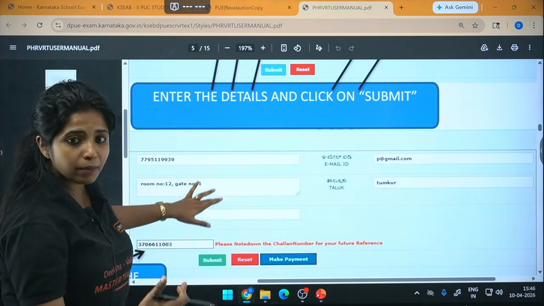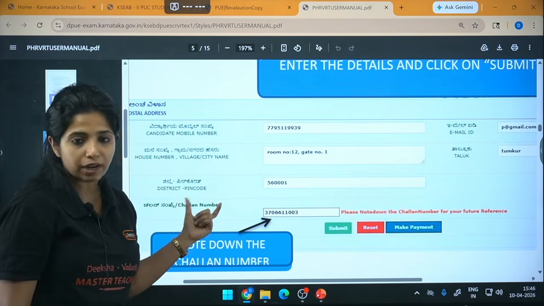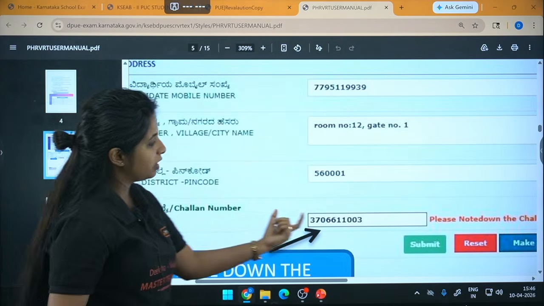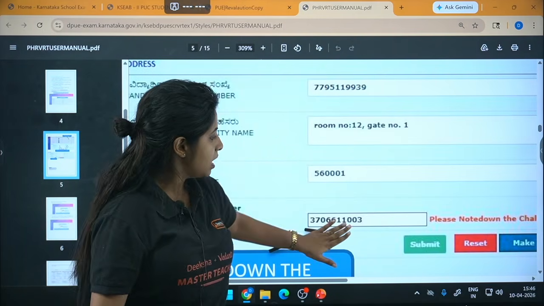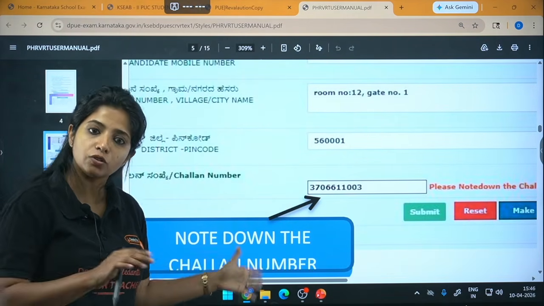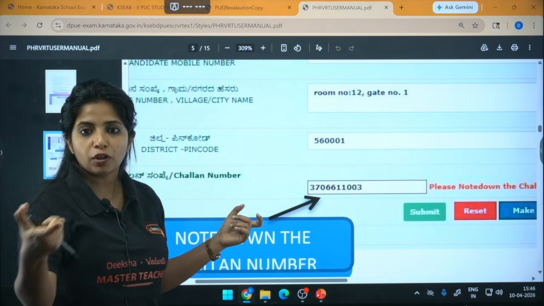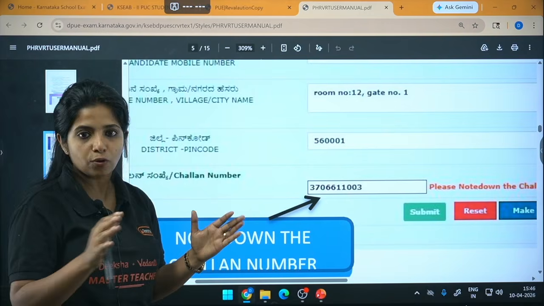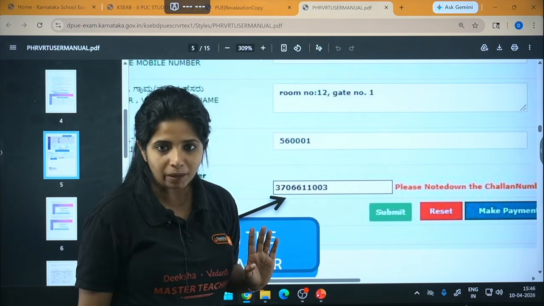Once you click on the submit button, one more thing appears, and that is the challan number. It will be generated automatically once you click on submit. Note down the challan number. The challan number is important, and you will also get a text message, but from your end also take a picture of it, or at least note it down somewhere. That is important. Now again you click on the submit button.